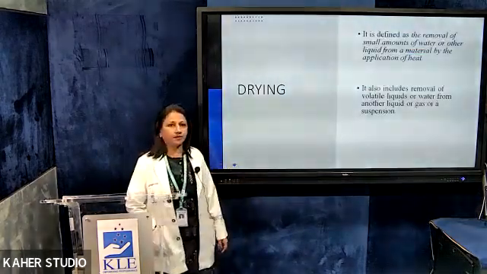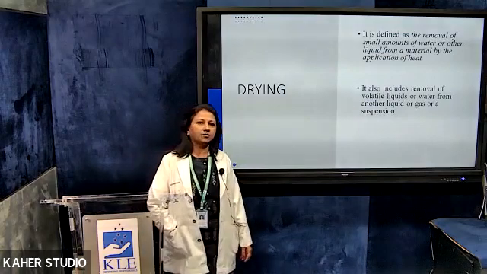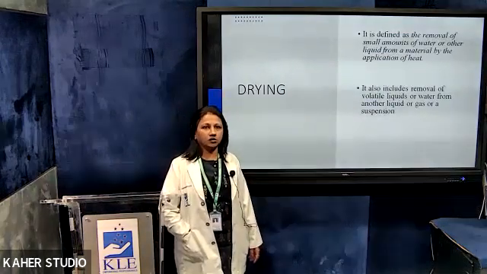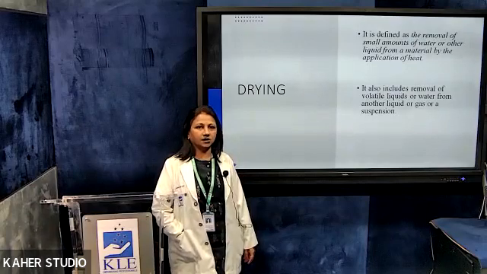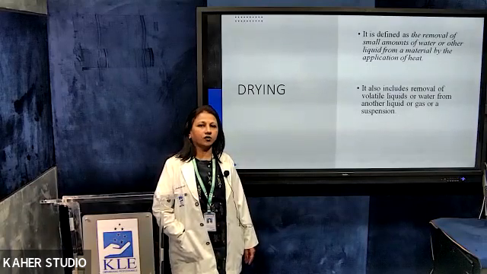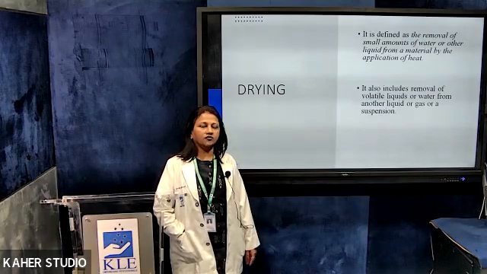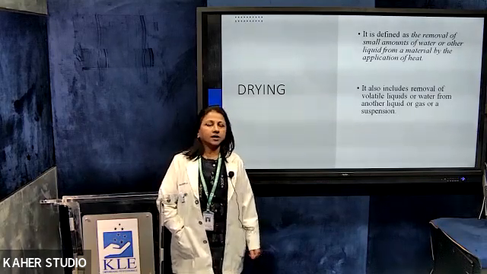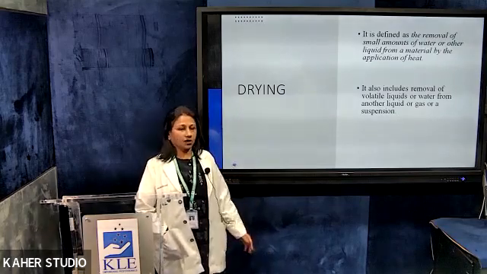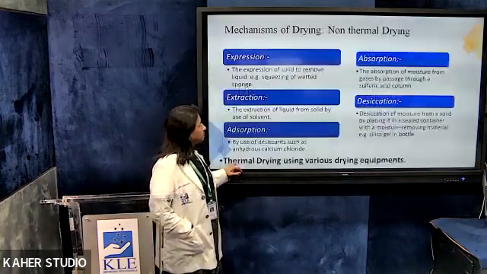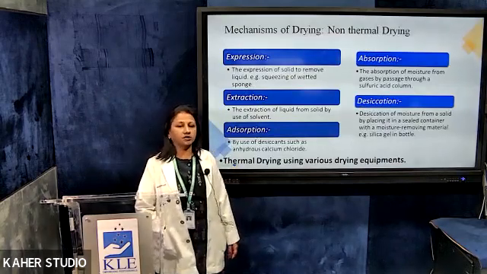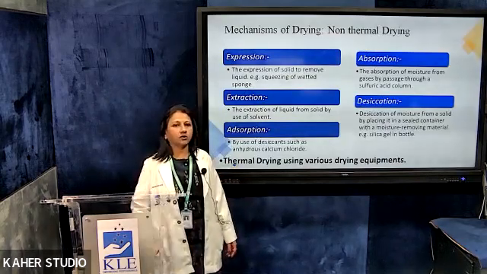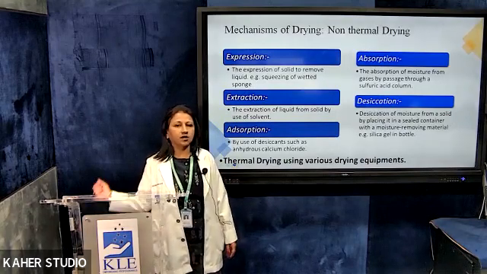So, what is drying? Drying is defined as the removal of small amounts of water or other liquid from a material by the application of heat. It also includes the removal of volatile liquids or water from another liquid or a gas or a suspension. So drying again can be with heat or without heat. I'm coming to it next. It can be non-thermal drying or thermal drying. Non-thermal is when you're not going to apply heat and thermal is when you're going to apply heat.